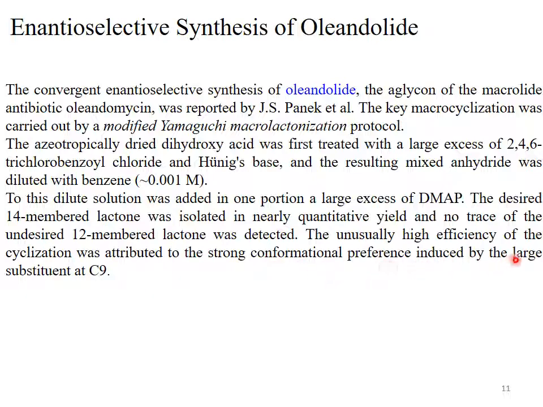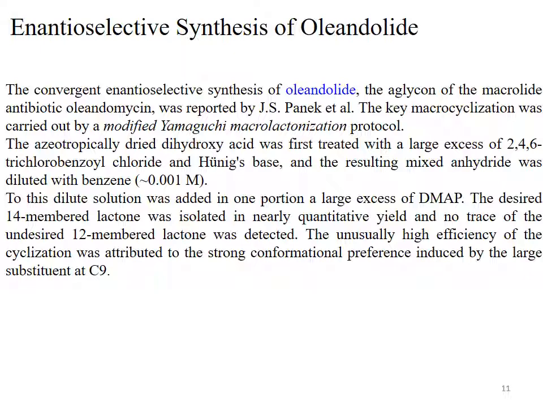The desired 14-membered lactone was isolated in nearly quantitative yield, and no trace of the undesired 12-membered lactone was detected. So when DMAP is added in excess into the diluted solution of the mixed anhydride produced in the first step of the Yamaguchi macrolactonization reaction, the 14-membered lactone is isolated in quantitative yield and the 12-membered lactone is not detected.